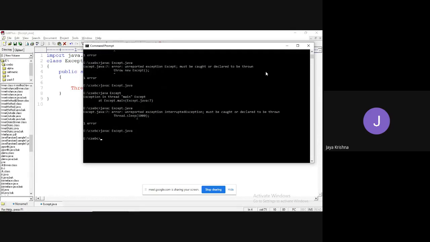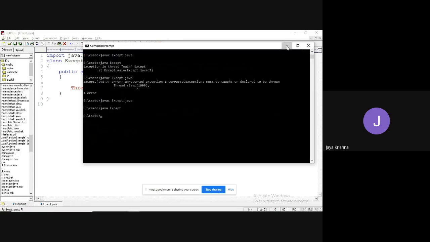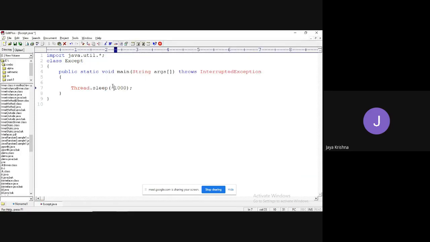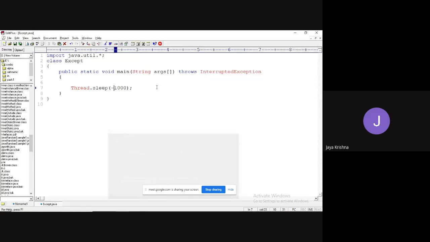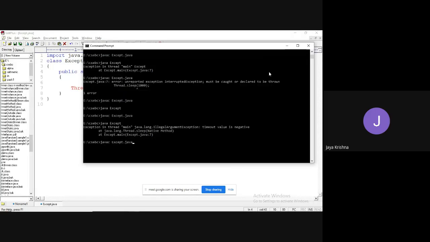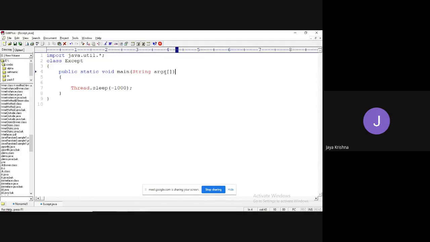So there is no error. It is handled. If I pass negative 1000, it works fine, but it will produce an error. What is that error? Timeout value is negative. Guys, if I pass negative 1000 without the throws keyword, now also we will get an error. Am I right or not? Yes. This is the way you need to handle it.